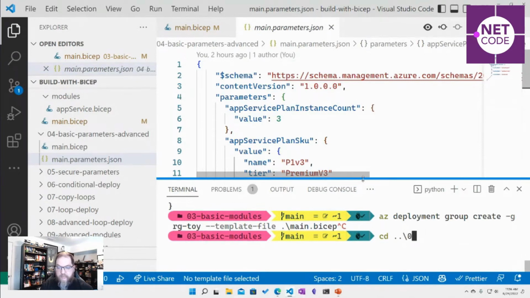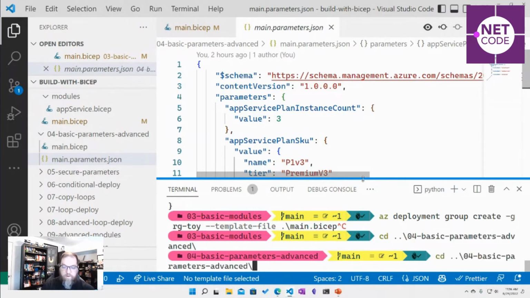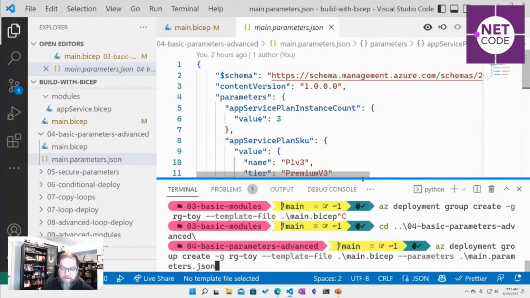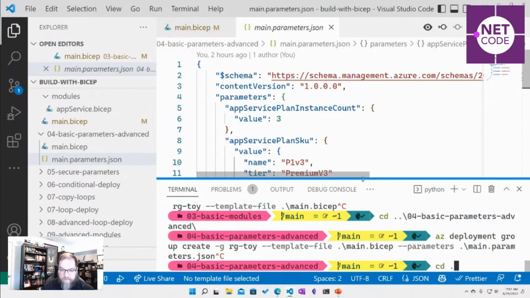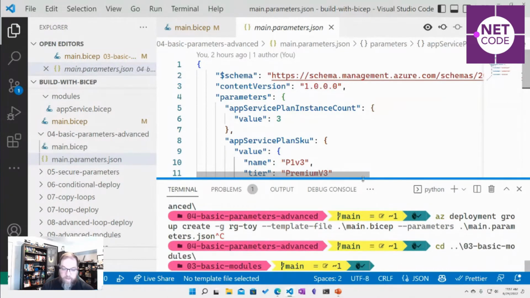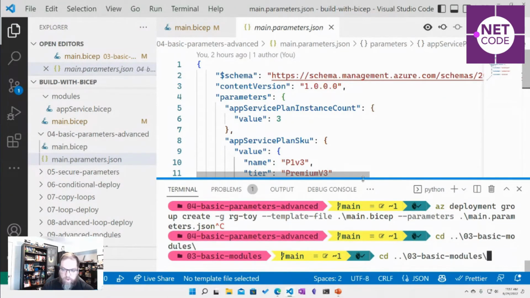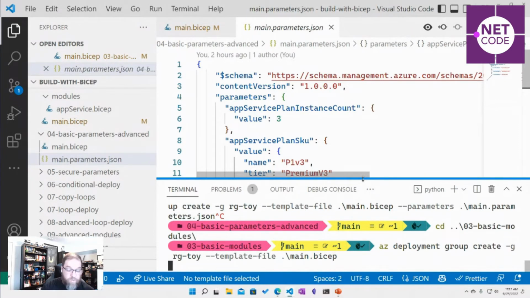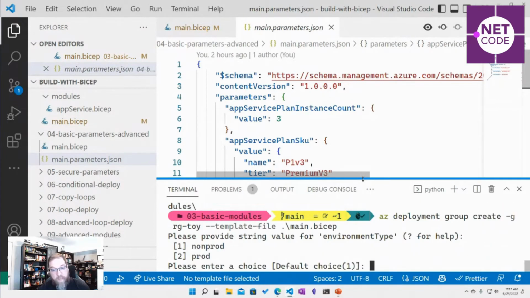We would invoke that by saying parameters file or parameters and giving it the file here. Now, one thing I skipped over very quickly was when you're doing this and you're getting questions about your parameters, you don't always have to wait for that to happen.